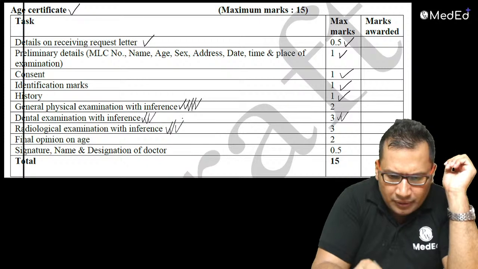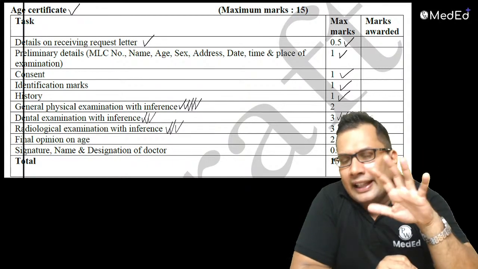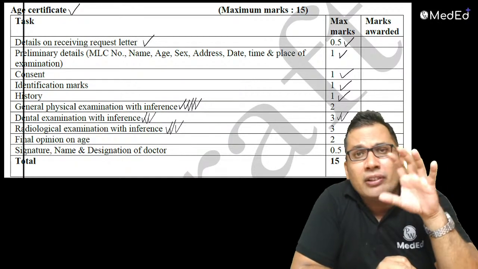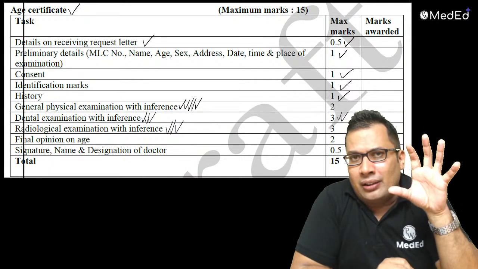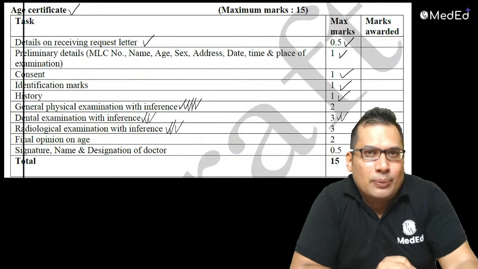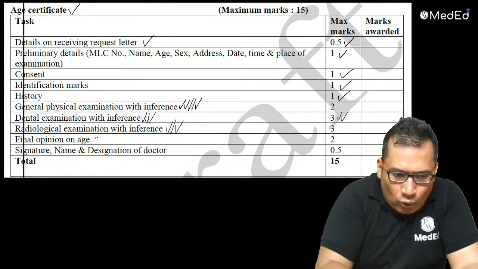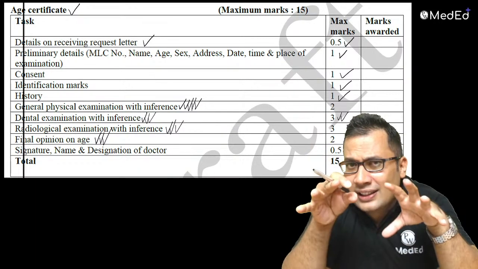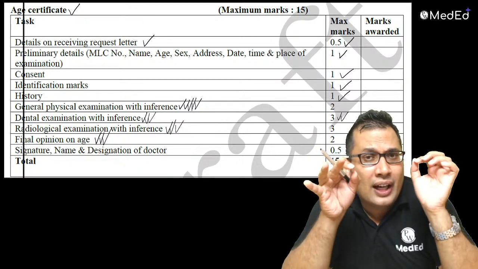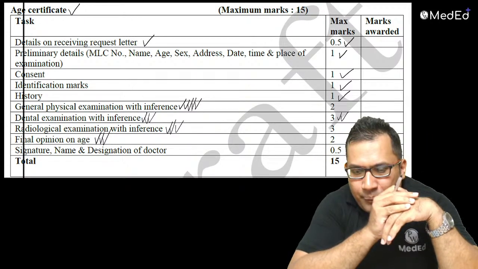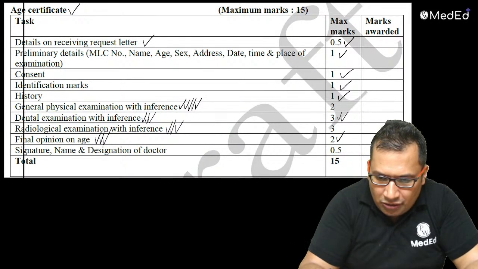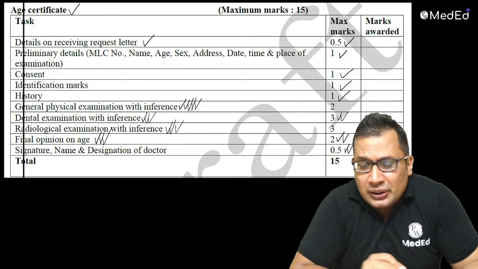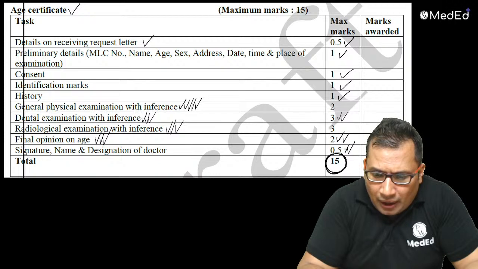Radiological examination. In some universities, an X-ray is given, or sometimes X-ray findings are given in the pro forma. You need to write what the opinion is based on ossification centers of the bone. Finally, the opinion is a collective opinion on general physical examination, dental examination, and X-ray examination. That is around 2 marks. Finally, you need to write your name, designation, and signature. So totally it is around 15 marks.